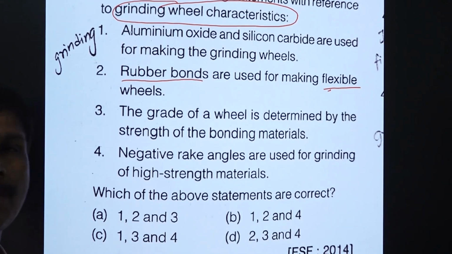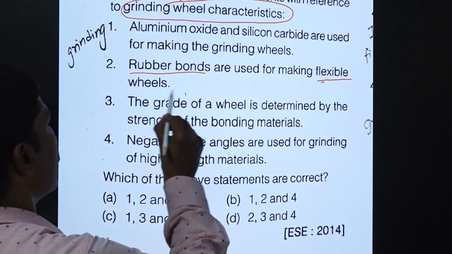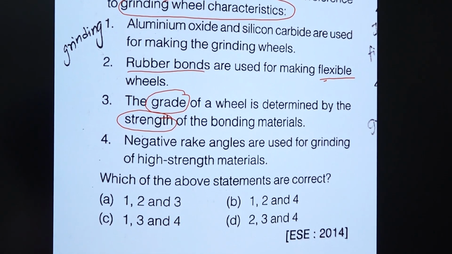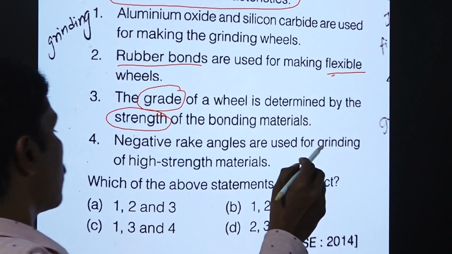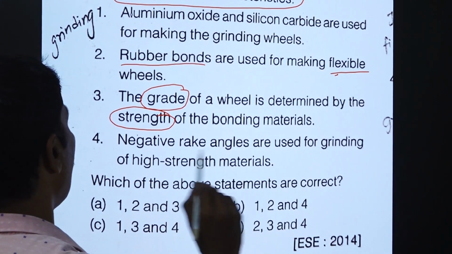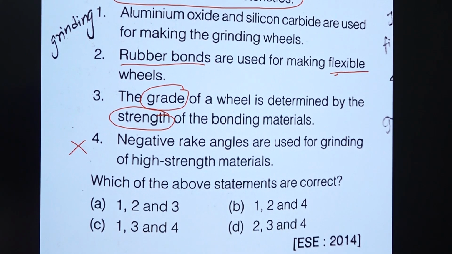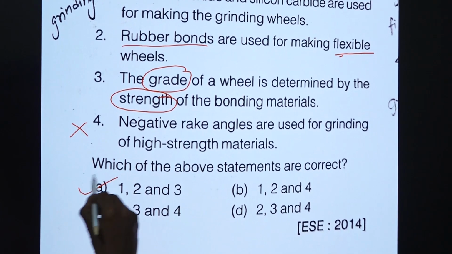Yes, rubber is flexible, so rubber bond is used for flexible wheel. The grade means strength of the binding material. Negative rake angles are used for grinding high strength material. No, this is wrong. Negative rake angle is used for cemented carbide, not for grinding. So our option is 1, 2, 3.